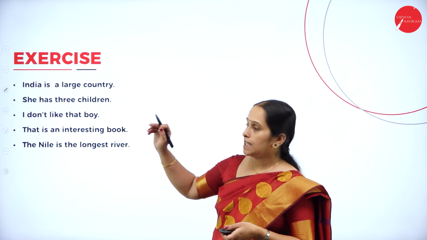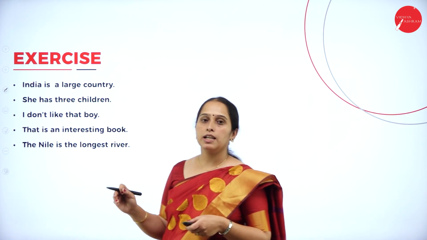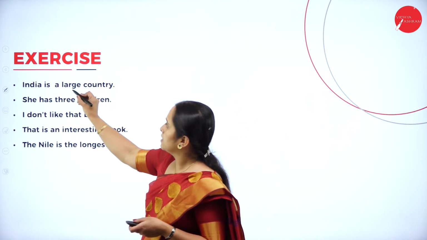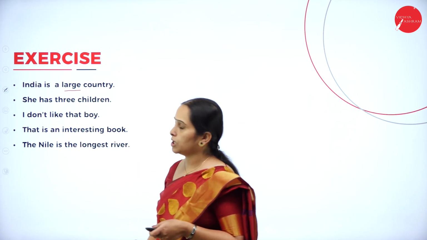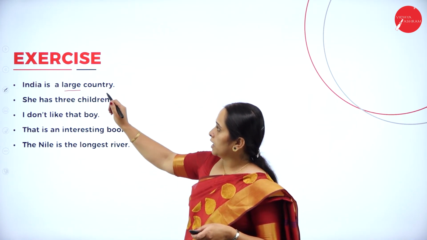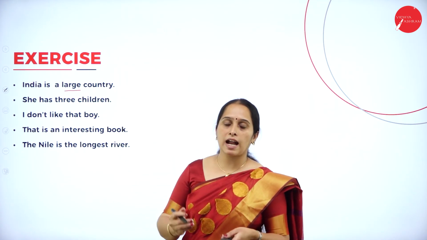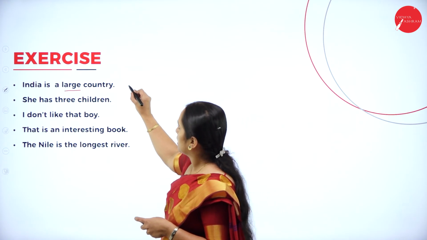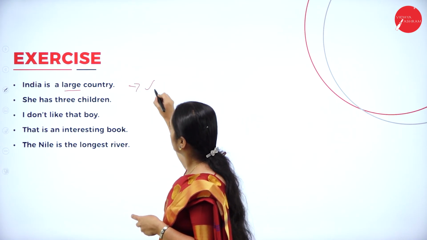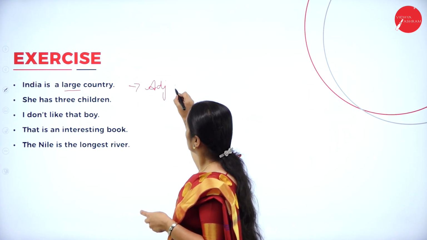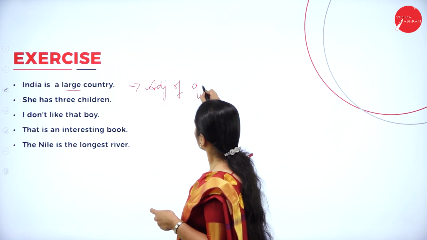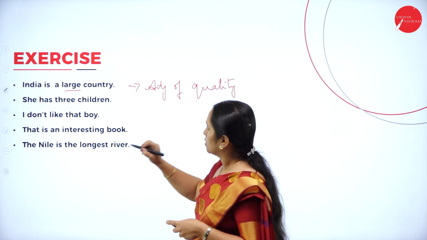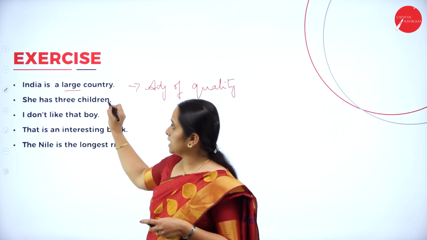Next, India is a large country. Which is the adjective here? It is a large country. Here, large is adding some quality to the country. So it is adjective of quality. So, she has 3 children.